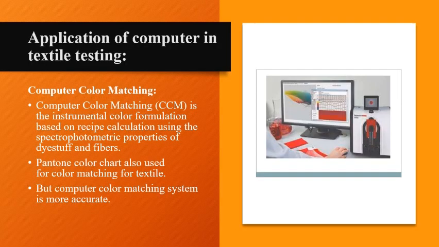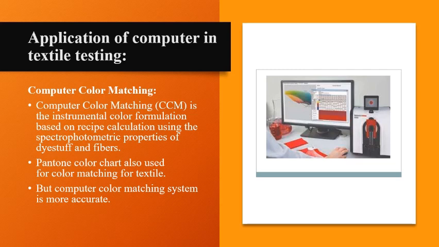Next one, computer color matching. It is a system that measures the reflectivity of the target color with a spectrocolorimeter and calculates the blending ratio of color materials registered in a computer in advance to reproduce the color. Computer color matching is an instrumental color formulation based on recipe calculation using the spectrophotometric properties of the dyestuff and the fibers. Pantone color can also be used for color matching, but computer color matching is more accurate than this.